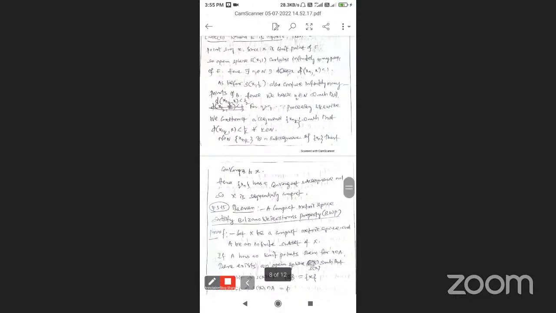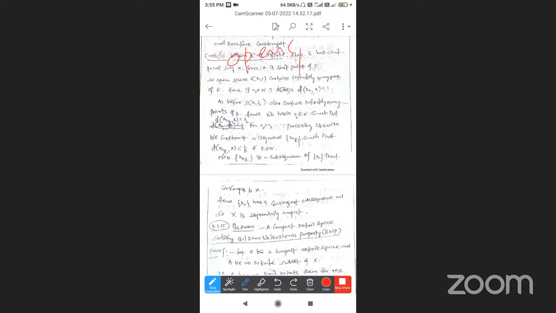So for the limit point x, we take an open sphere, S of x comma epsilon 1. By the limit point definition, every open sphere contains infinitely many terms of E. Hence there exists n1 belonging to N such that d of xn1 comma x is less than epsilon 1.